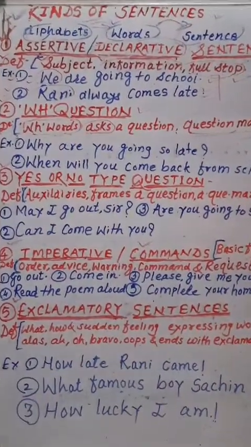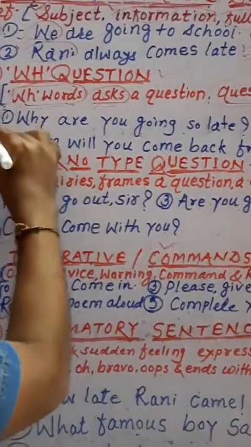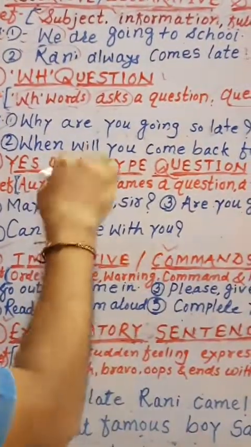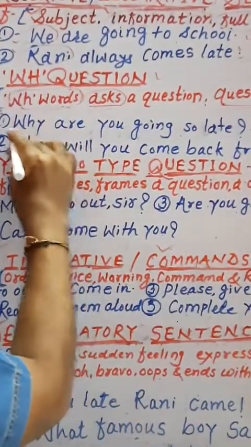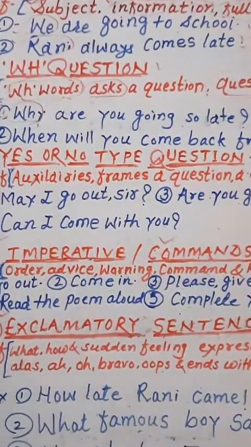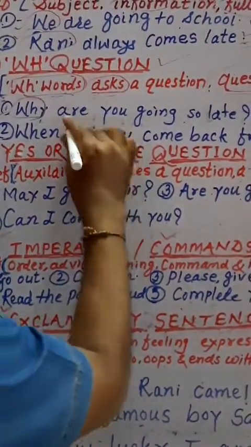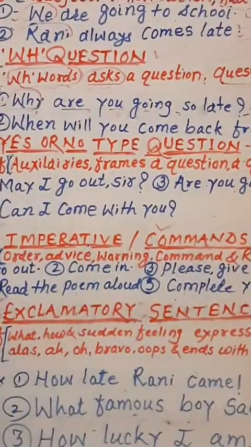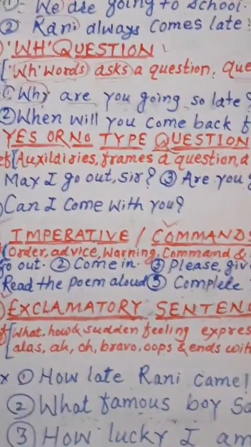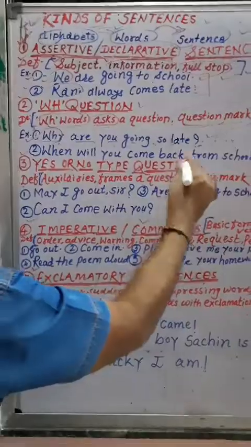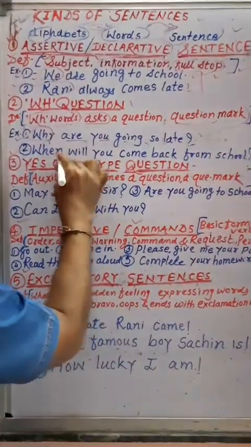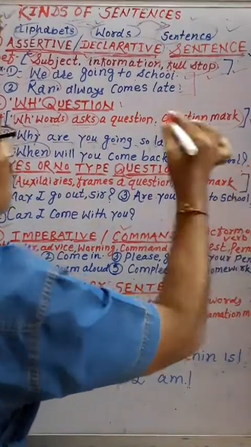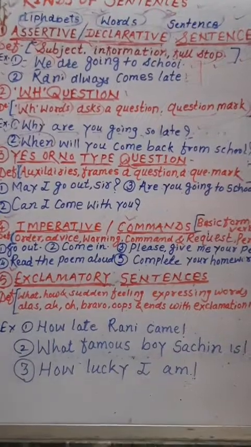Now the examples of WH question. Look at the first sentence: why are you going so late to school? Here this sentence begins with why, a WH word, and a question is asked, the reason for going late to school, and it ends with the question mark. So it is also an example of WH question. Now second, when will you come back from school? This sentence also begins with the WH word when, asks a question and ends with the question mark. So it is also an example of WH question.